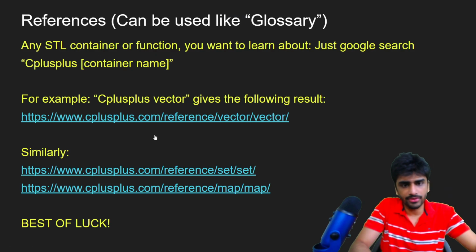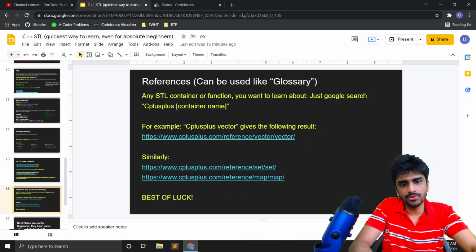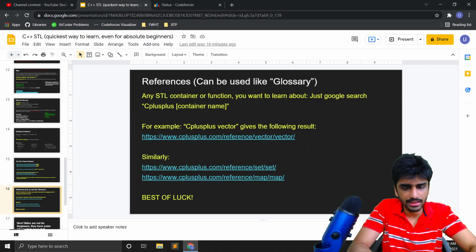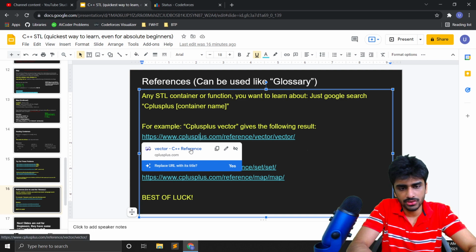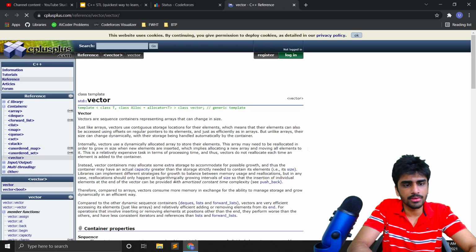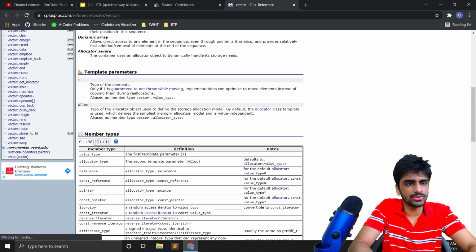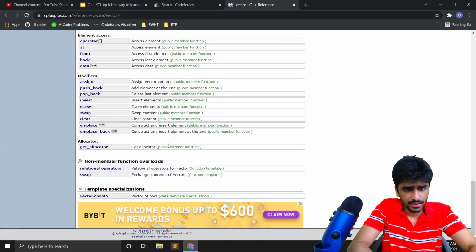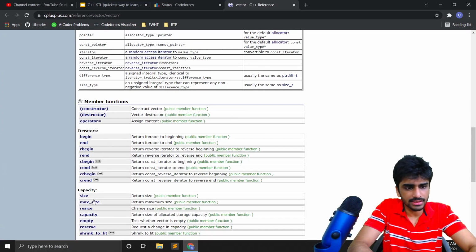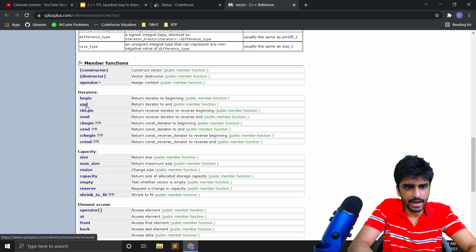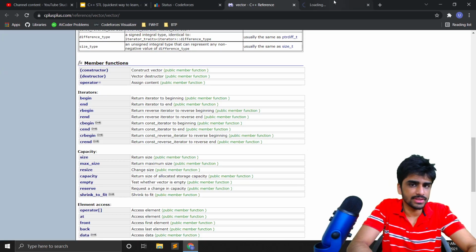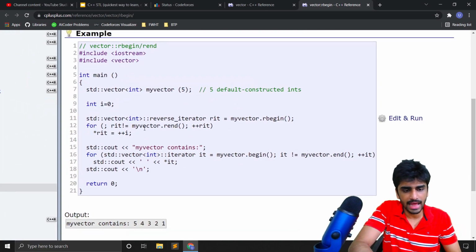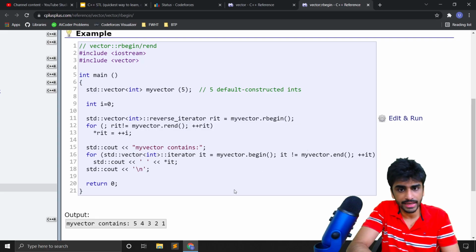Now these are the references that you can take. Let's say you want to know more about vectors, because all I told you is not everything; there are other things as well, although those are not used often. But still, if you want to read about these, this is the best site to read about it. This is the C++ reference, and here you can read about any function that is there. Just like there are begin and end, there are also rbegin and rend, which are the reverse iterators. You can click on any of them and see an example in action, what is exactly happening with them.